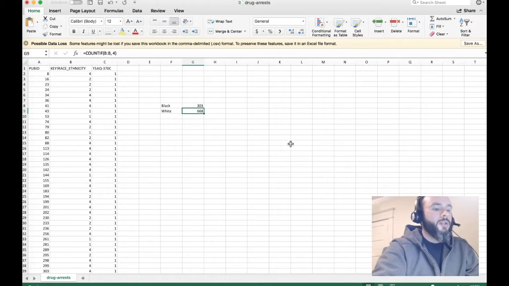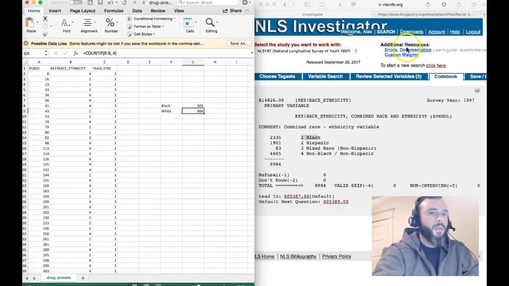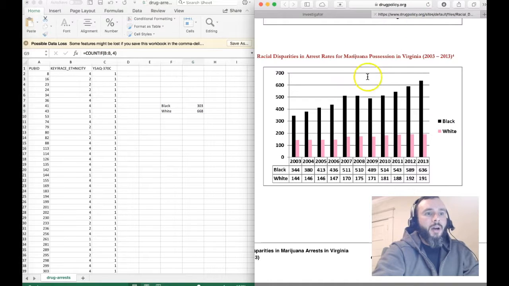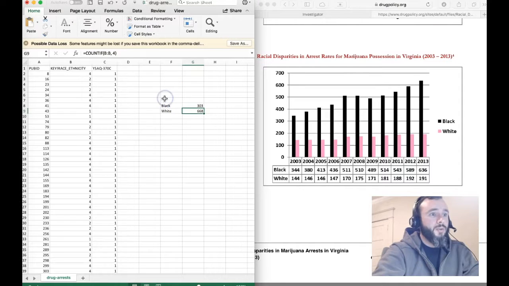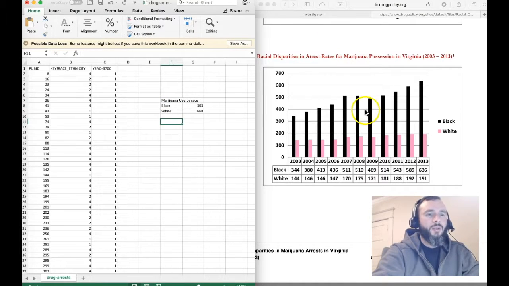Okay, so now we're going to look at this other article that I found about drug arrests. This is marijuana use, and here's marijuana arrests.